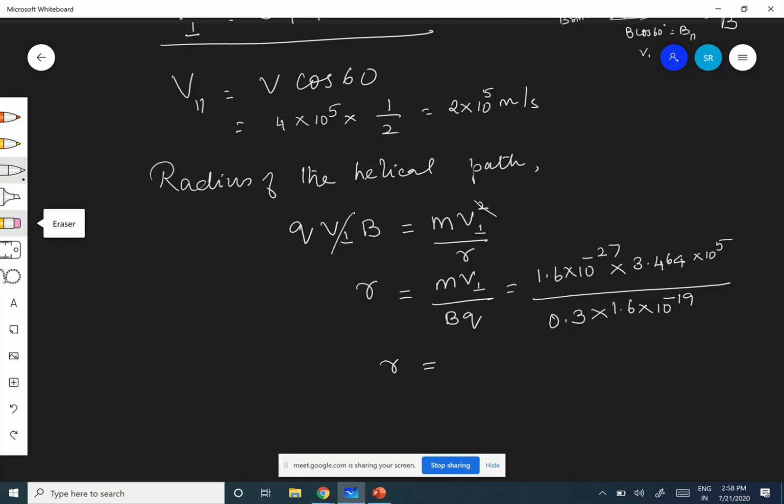Are you calculating? Yes, ma'am. Now, Karthikeyan? What is the answer? 1.18 into 10 to the minus 2. Good. Therefore, it is 1.18 centimeter. Correct? 10 power minus 2. Correct. Okay. Got it?